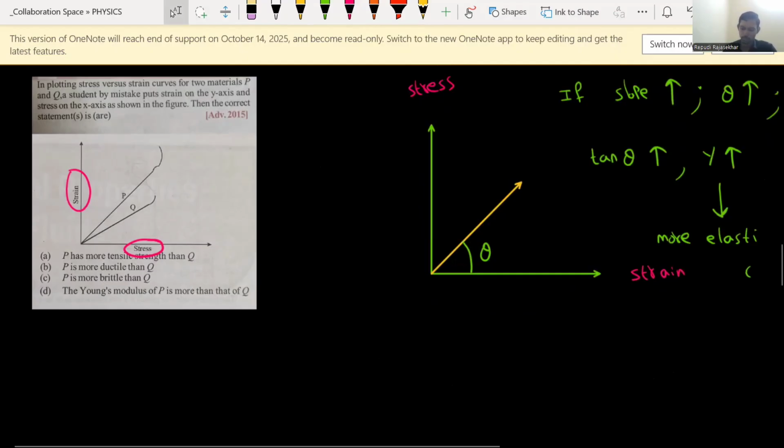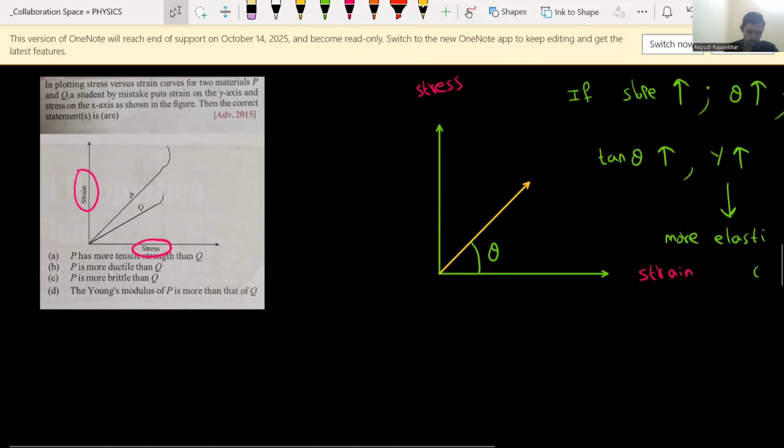Aside, I kept this one. Now we'll focus on this given graph only. What are the given options? Just to see the options, we'll analyze them one by one. P has more tensile strength than Q, they mentioned, first point.